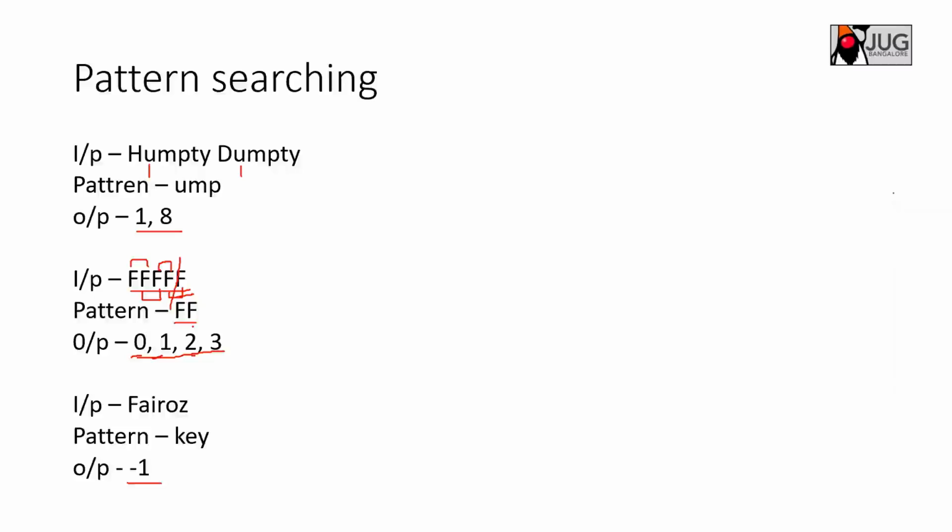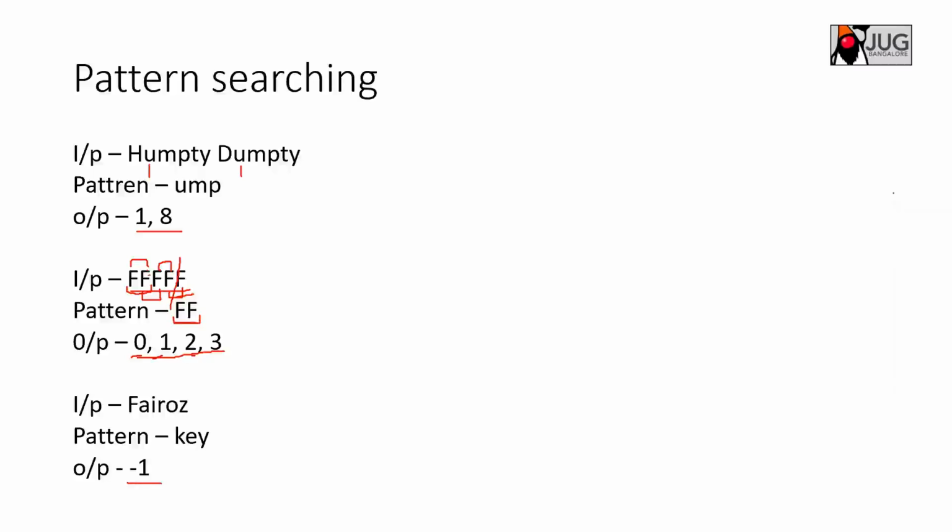You take the input string and the pattern to be matched against it. You try to match with the length of the pattern, for example, length 2 here, indices 0, 1. So you take the window size as 2, pick the first two characters from the input, and try to match with the pattern.